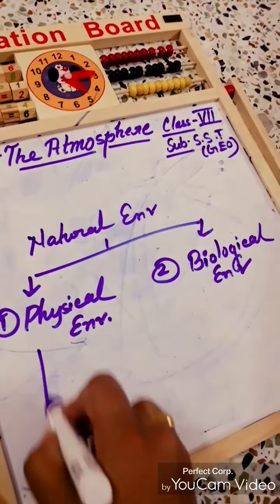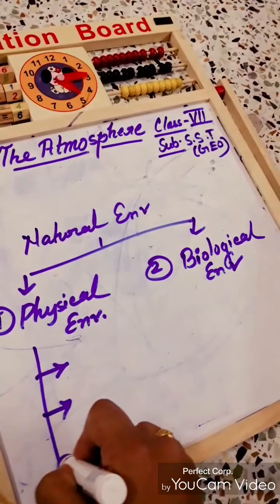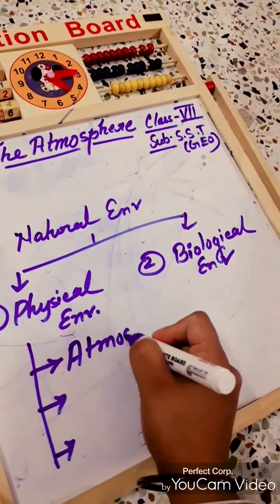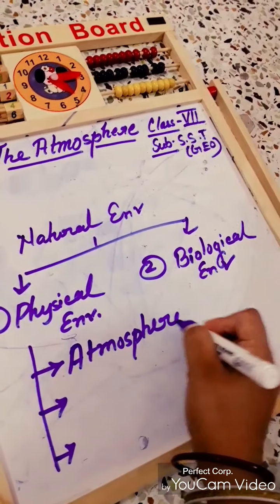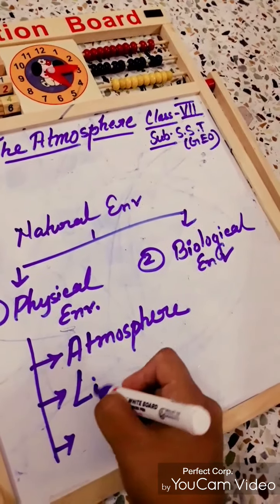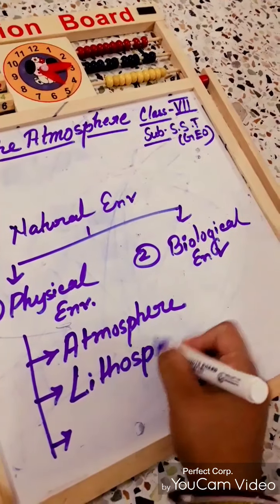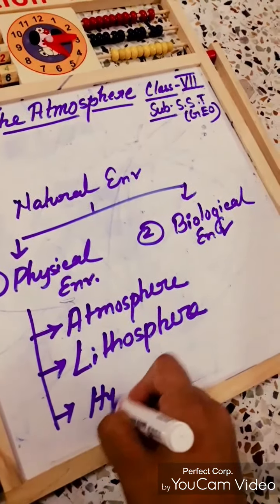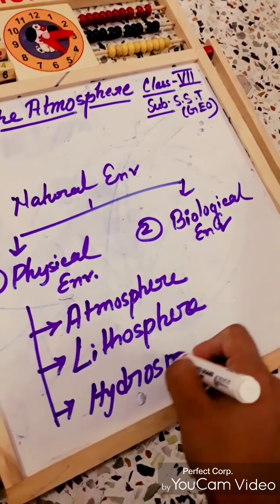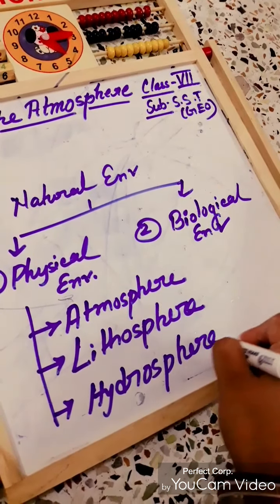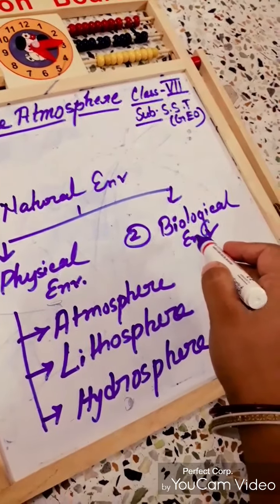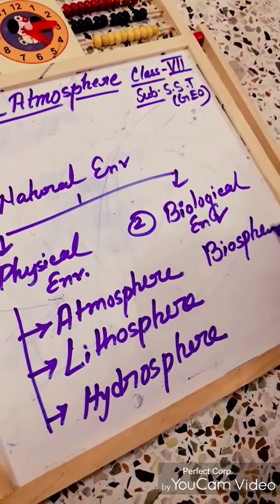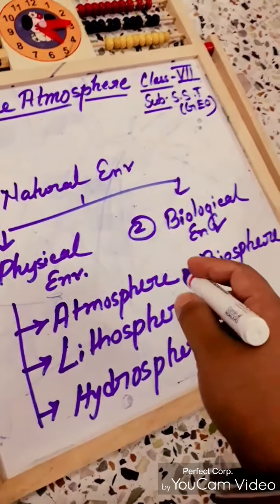In physical environment we have discussed atmosphere, next lithosphere, and the last one is hydrosphere. And in biological environment we have discussed biosphere, right? So you have some idea about that chapter.